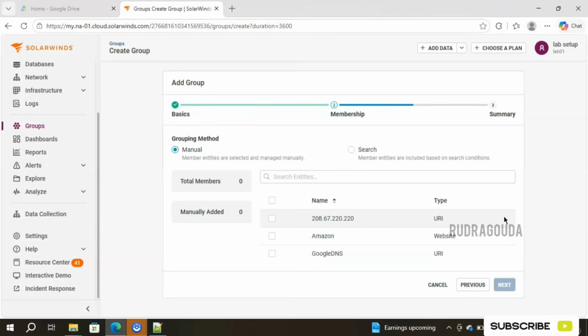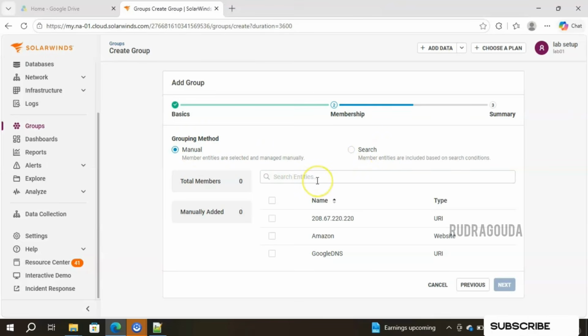Then comes the important part, that is membership. So what all are the servers, what all are the network devices, what all are the cloud resources, etc., should be part of this group, that you are going to define inside the membership, either by using the manual method or by using the search method.